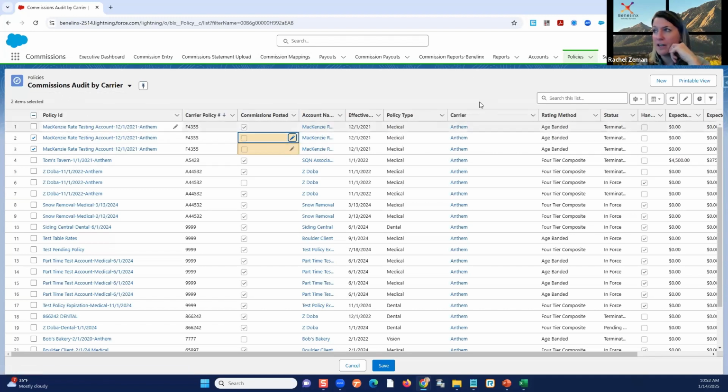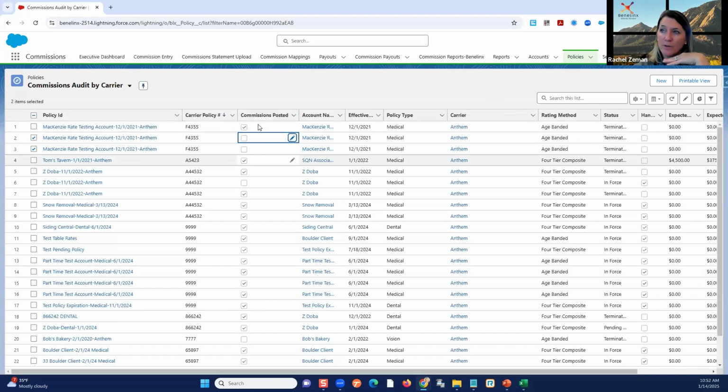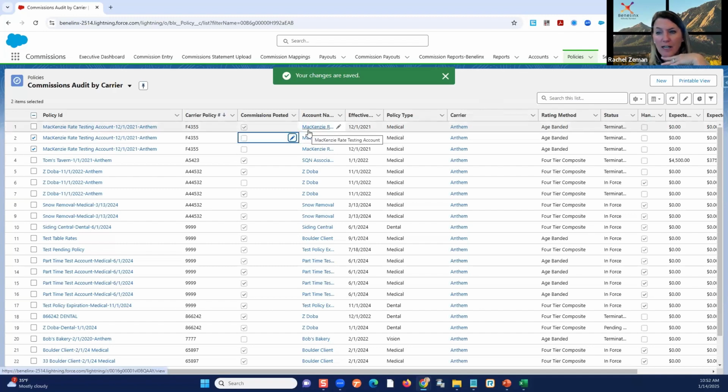Keep it as a commissions audit. Make it only visible to you. It's going to save you hours and hours of manual entry, which is what I always tell people. Make your life easier. Go in and uncheck that. Now, when you go to post commissions, guess what? The only policy visible for this particular account is going to be the one with the commission posted box checked.